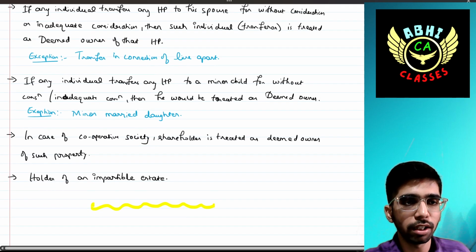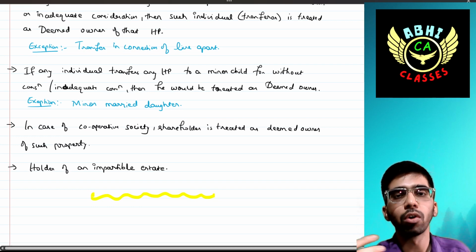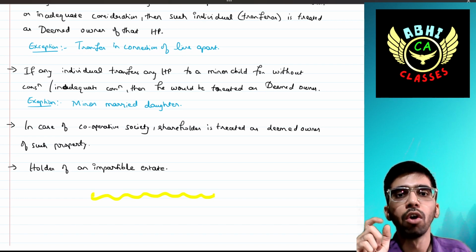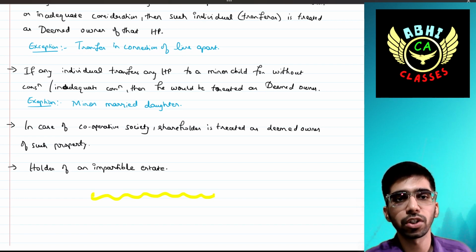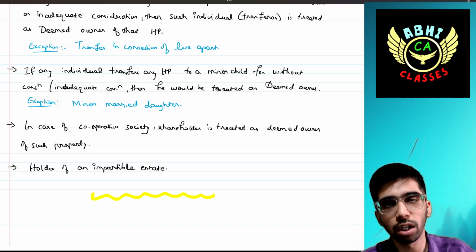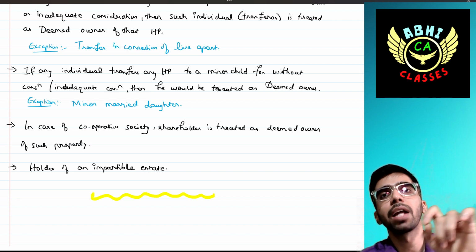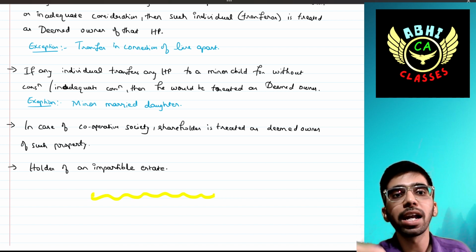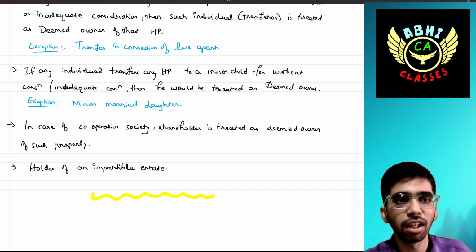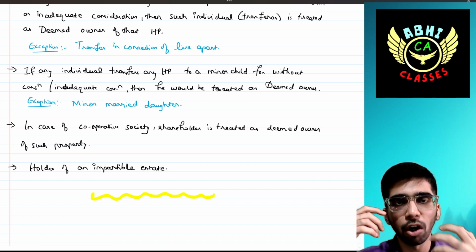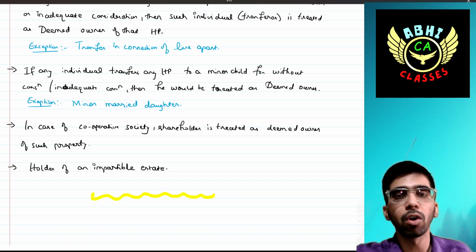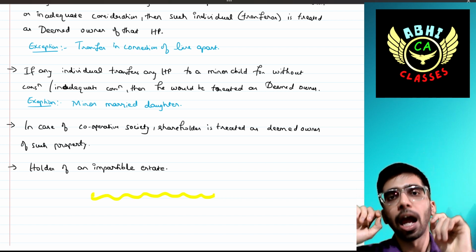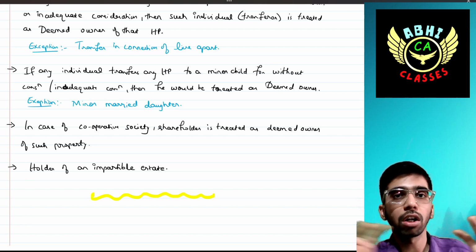Okay. Then if any individual transfers his house property to a minor child, there is a concept on minor child, very important, without consideration or for inadequate consideration, then he would be treated as deemed owner. That means the transferor will be treated as deemed owner. There is one exception: a minor married daughter. If the house property is transferred to a minor married daughter, then this concept will not be applicable, because she would be responsible for that, not the transferor.